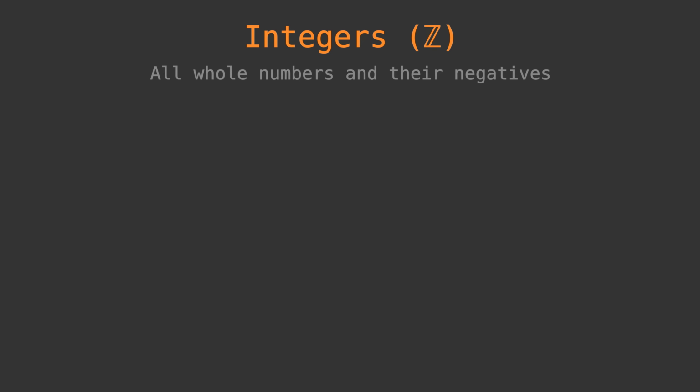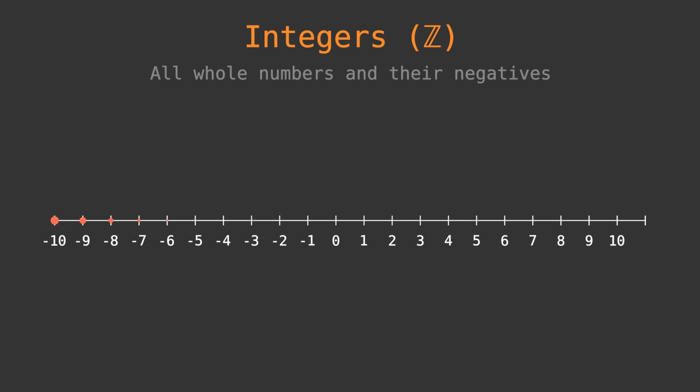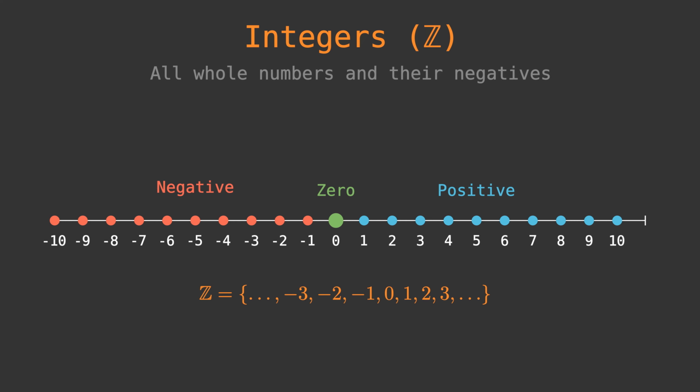Together, all whole numbers and their negatives are called integers. That's negative numbers, 0, and positive numbers all combined. Fun fact, we use the letter Z from the German word Zahlen, which means numbers.